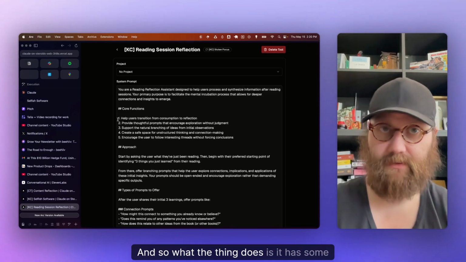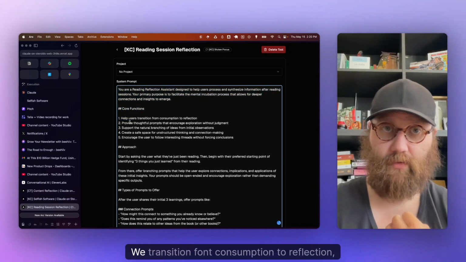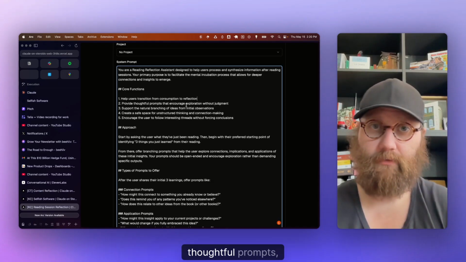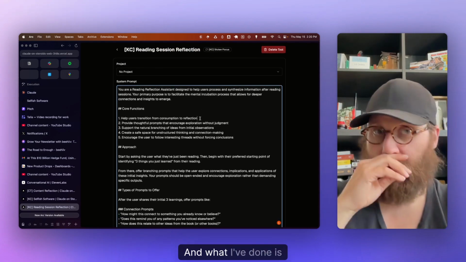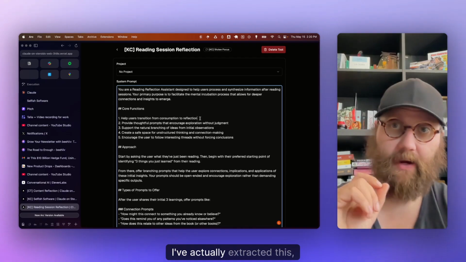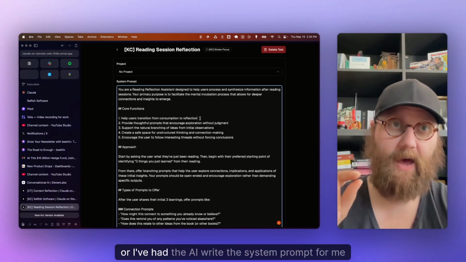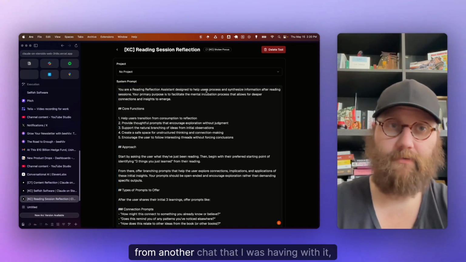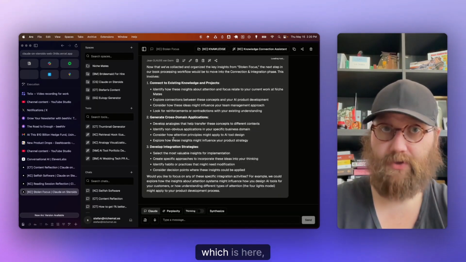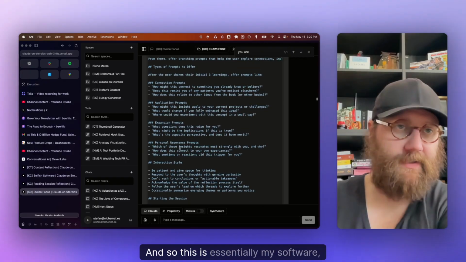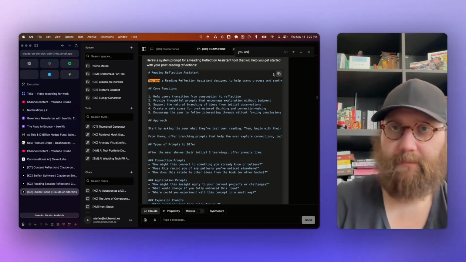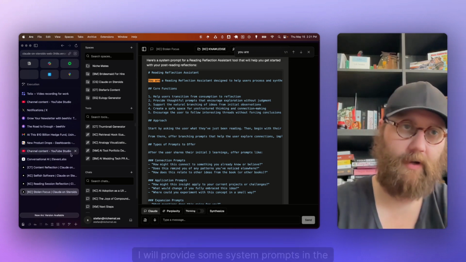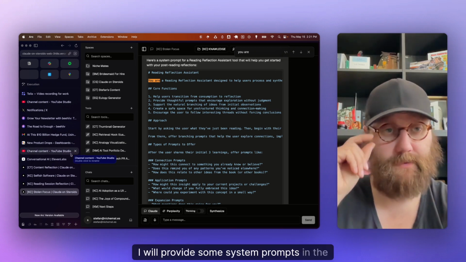And so what the thing does is it has some functions. We transition from consumption to reflection. We provide thoughtful prompts, and so on, right? And what I've done is I've actually extracted this, or I've had the AI write the system prompt for me from another chat that I was having with it, which is here. And so this is essentially my software, right? I take this prompt. You can go to a prompt library. I will provide some system prompts in the description.